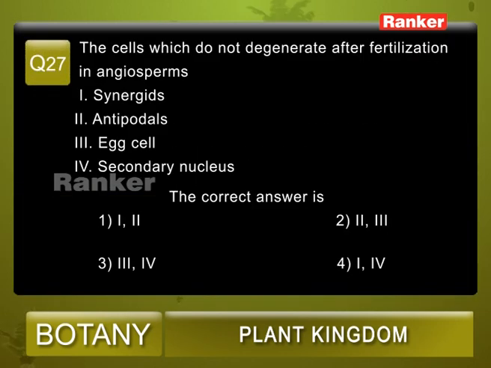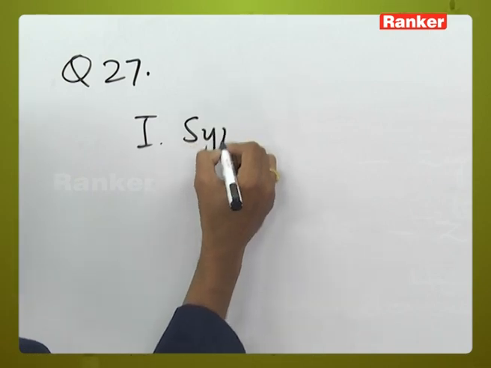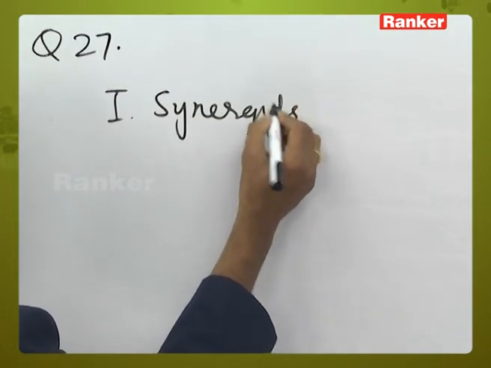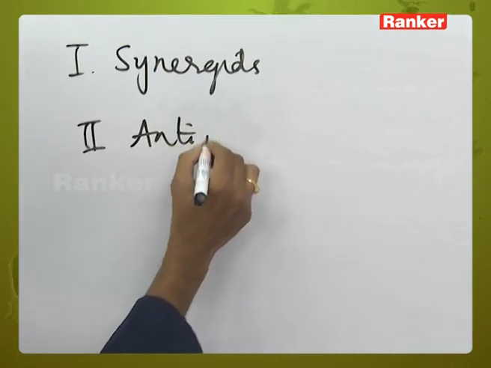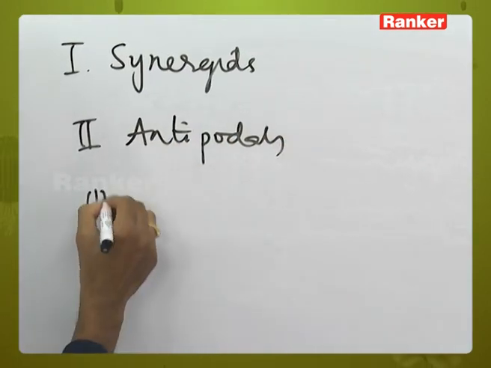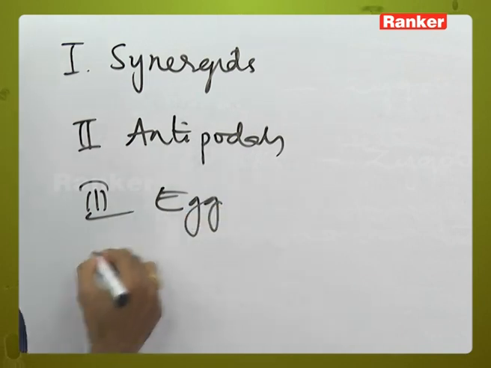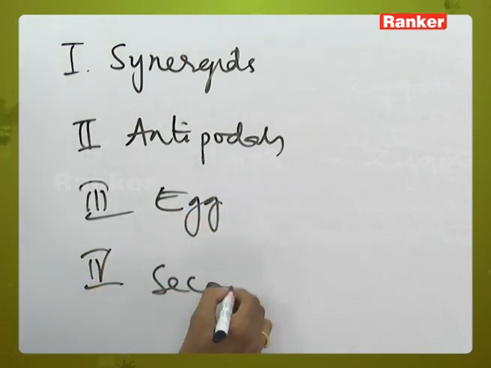Question number 27, the cells which do not degenerate after fertilization in angiosperms. 1. Synergids, 2. Antipodals, 3. Egg cell, 4. Secondary nucleus. First one, synergids. 2. Antipodals, 3. Egg cell, 4. Secondary nucleus.